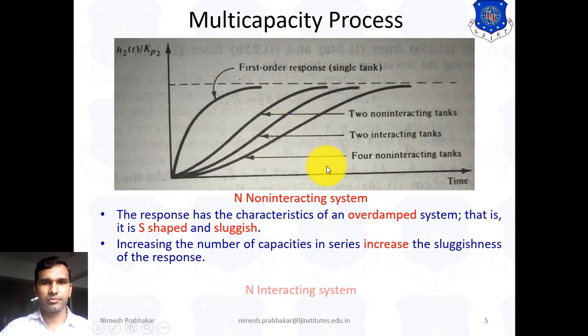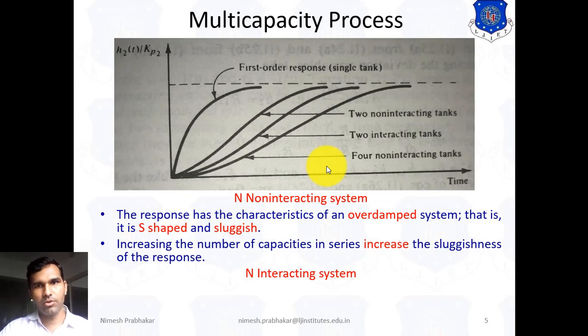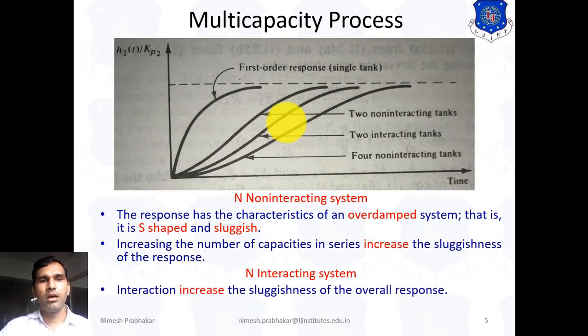Now we conclude about the interacting system. Interaction increases the sluggishness of the overall response. Here we compare the two non-interacting system response with the two interacting system response.